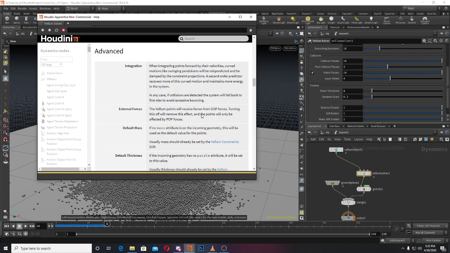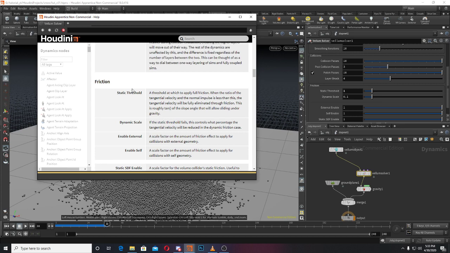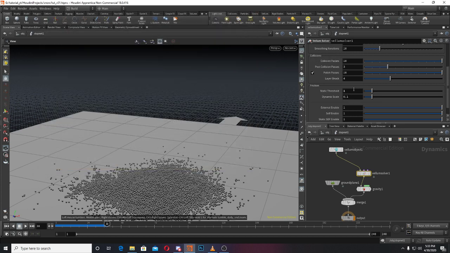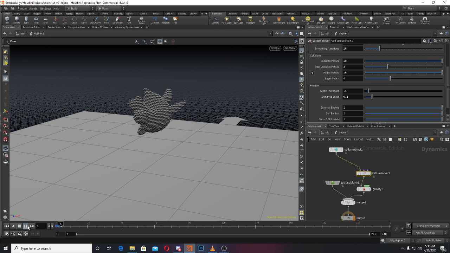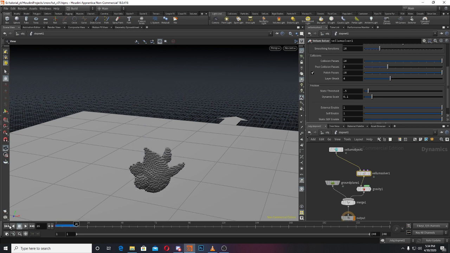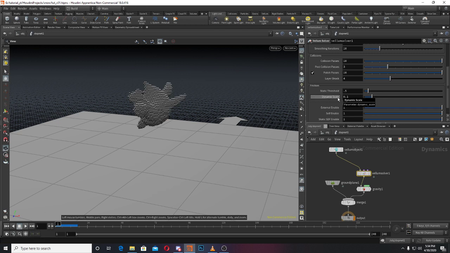You have all the settings. Like this static threshold, what is static? A threshold at which to apply full friction. So when the value exceeds it, the friction solver will apply full friction, and this is the scale for that friction.